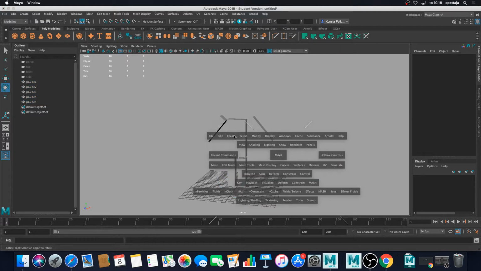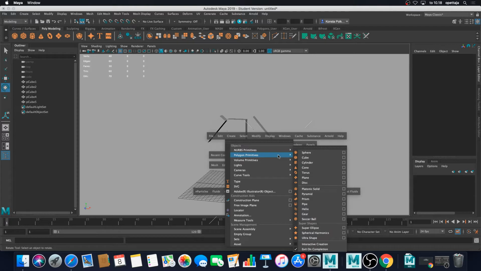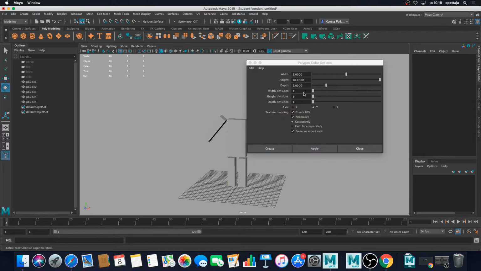So we go back to the create menu by pressing spacebar and selecting polygon primitives and cube with the options window. And then we have to change these values so it will be a uniform cube this time. So maybe 3, 3, 3, a bit oversized head, and then apply.